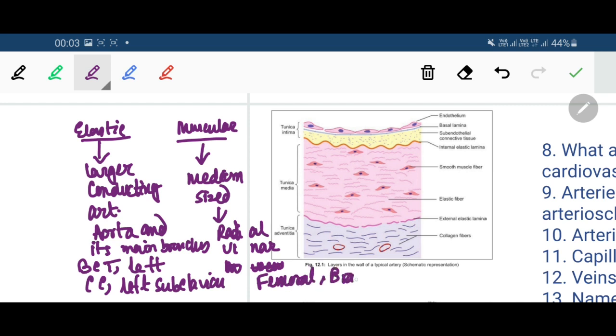So we get two types of arteries, elastic arteries and muscular arteries.